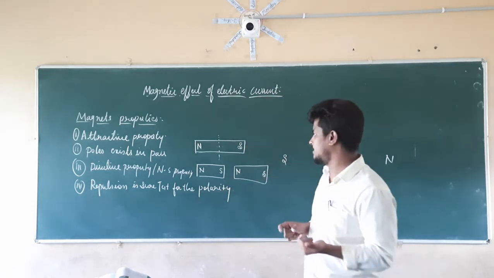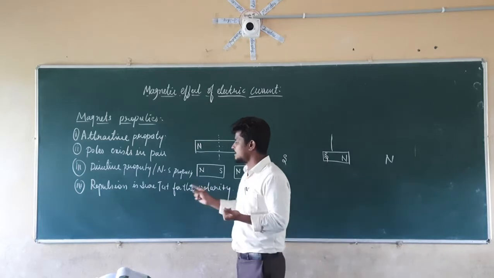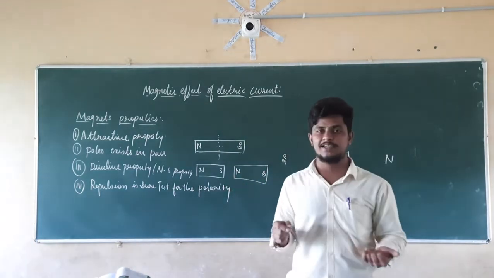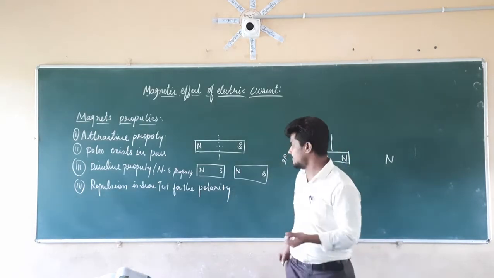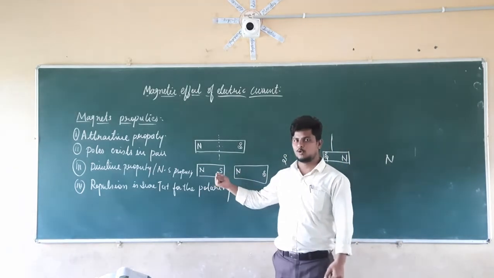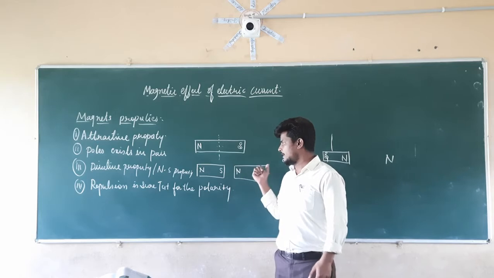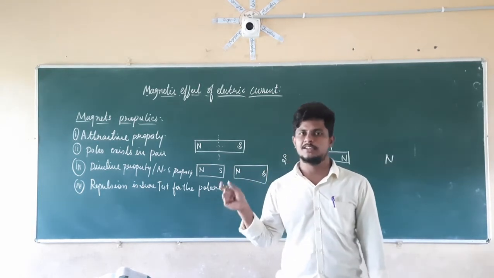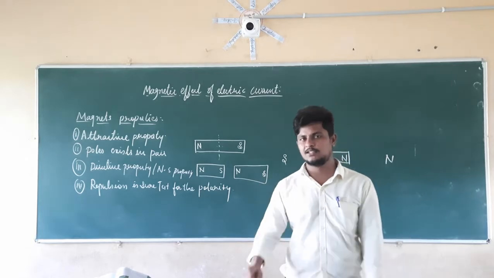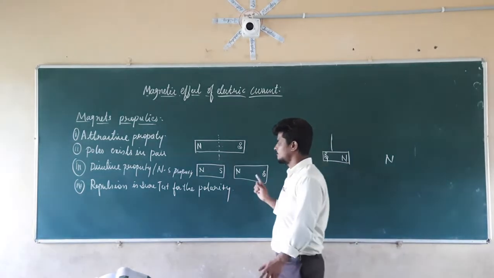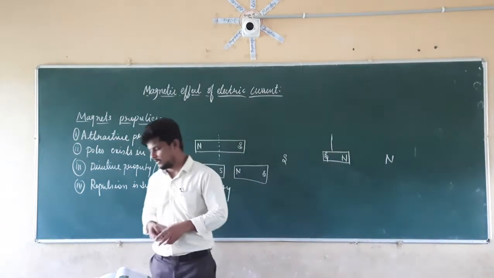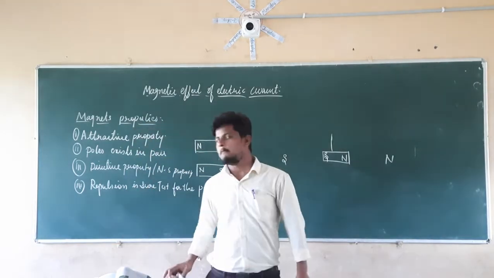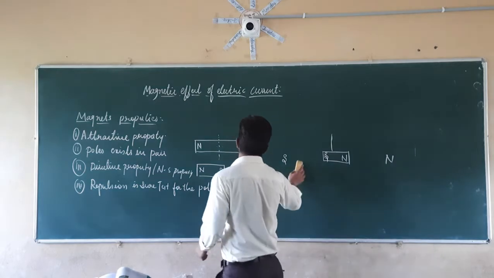For that reason, we are taking the repulsion as the sure test for the polarity checking. If the poles are the same only, then those are going to repel each other. If we take a different pole or different magnet or different magnetic material, it is going to attract. For that reason, repulsion is the sure test for the polarity. So this is about the properties of the magnets.